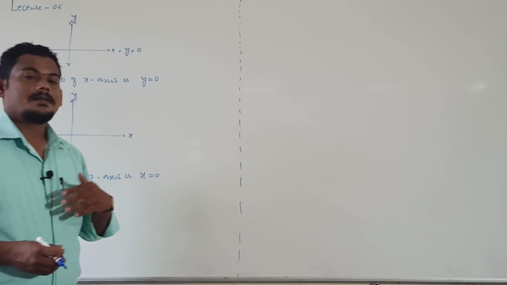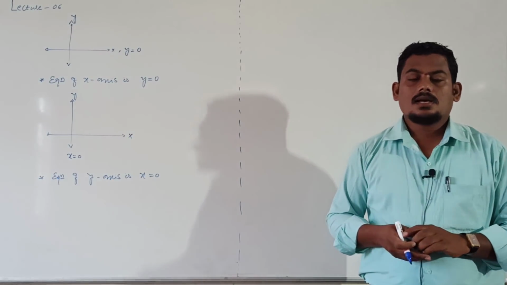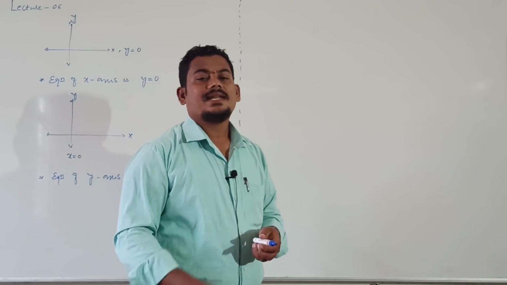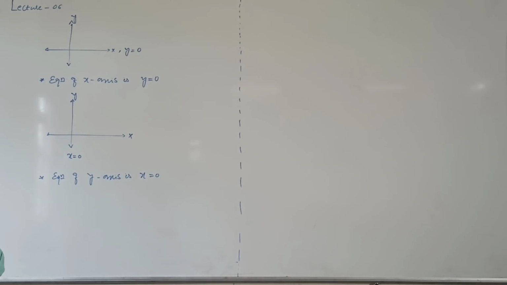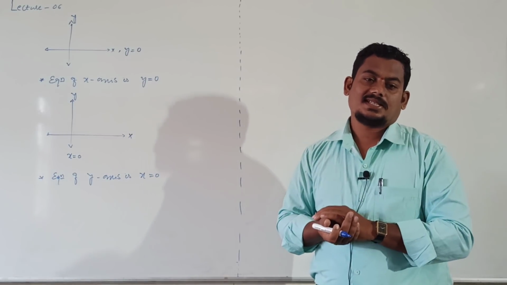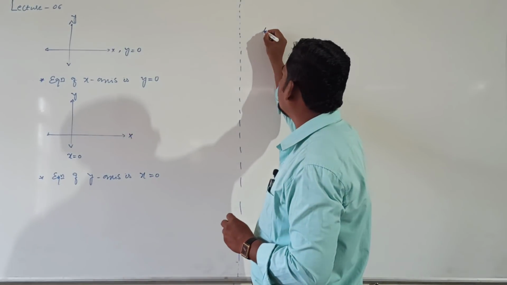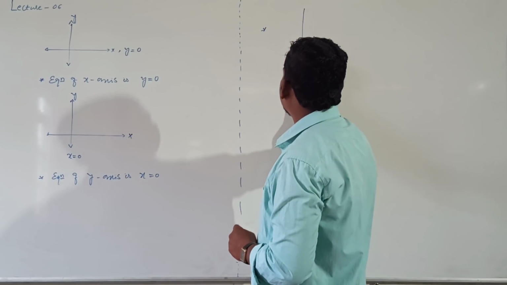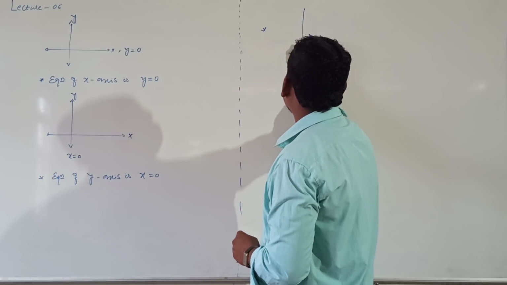After that, the equation of a straight line parallel to the x-axis at a distance of a units above the x-axis is... Next point, it is a 2D plane.